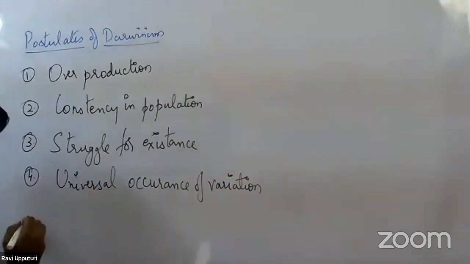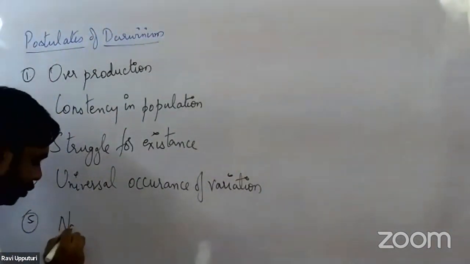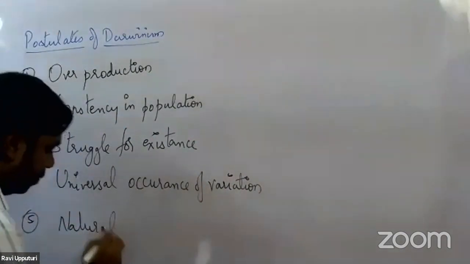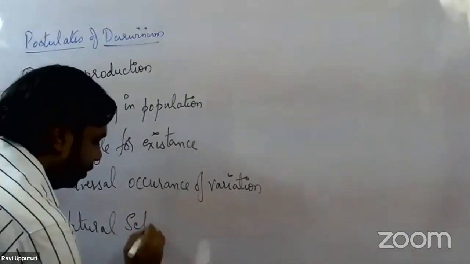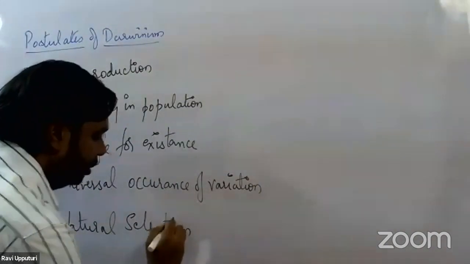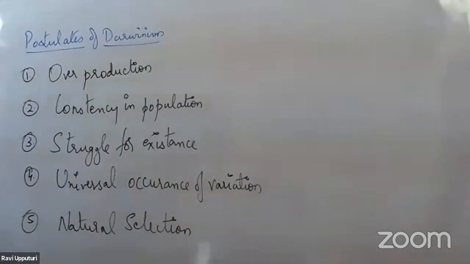The fifth postulate is called, simply, natural selection.